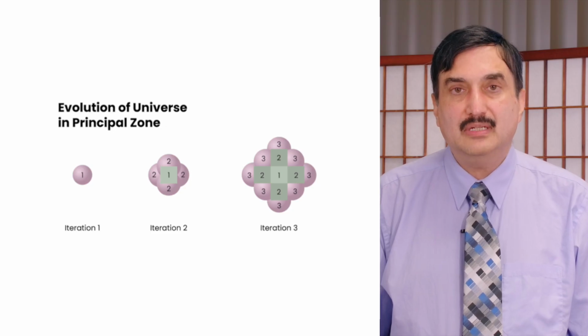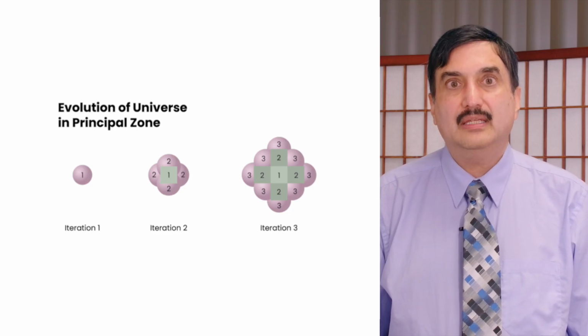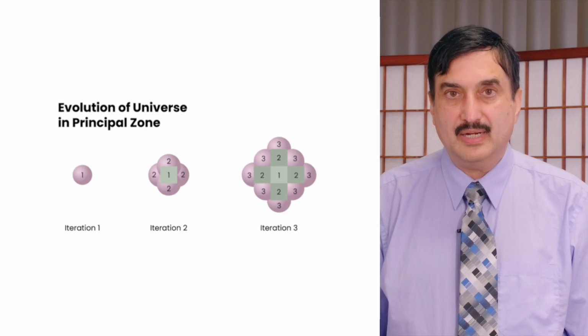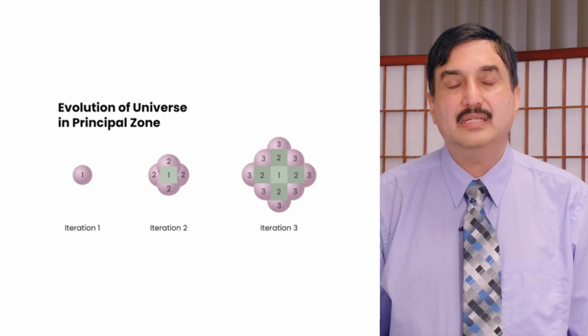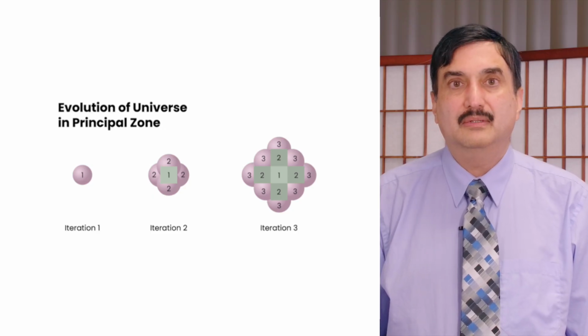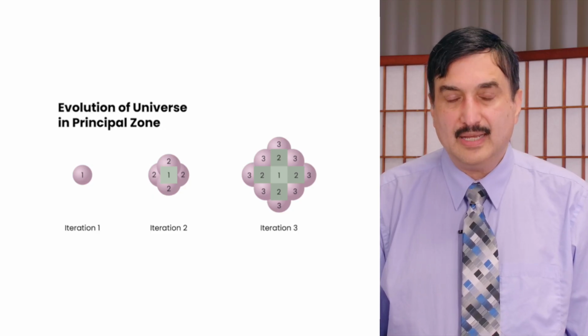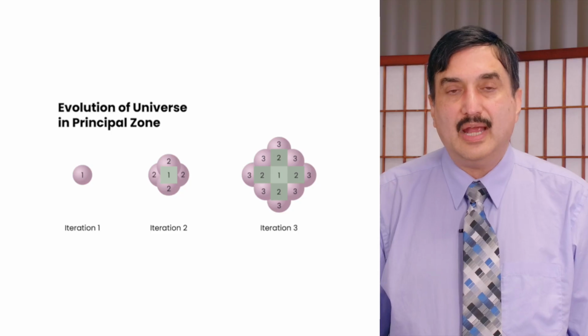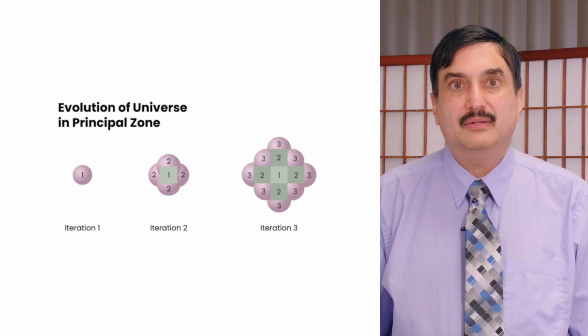One definition of time that we're using here is the iteration number itself. And so what we're saying is the iteration number in this model is the very essence of time. So in each iteration, newer and newer layers of pixels are getting created.